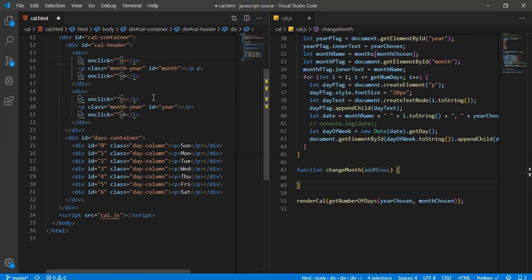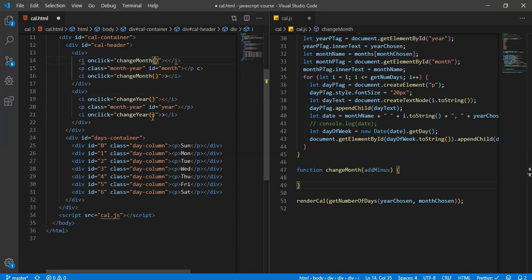No. Come on, go back. Why would you do that? Okay, we'll try this again. Change month. And then here we just want to change this to change year. All right, and we also want the little parentheses, of course.